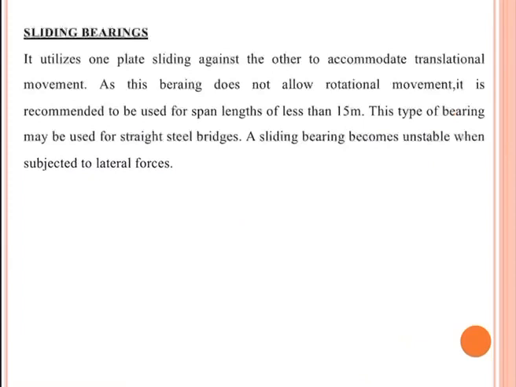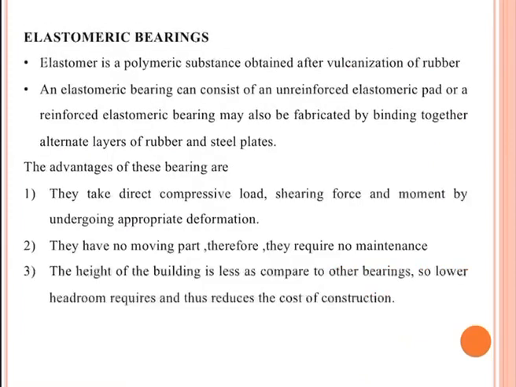It utilizes one plate sliding against the other to accommodate translation movement, and this bearing does not allow rotational movement. It is recommended to be used for span lengths of less than 15 meters. This type of bearing may be used for straight steel bridges. A sliding bearing becomes unstable when subjected to lateral forces.